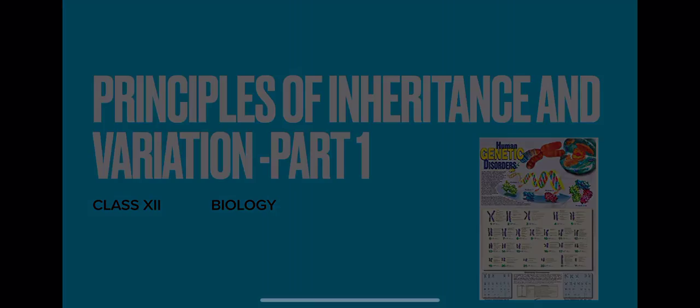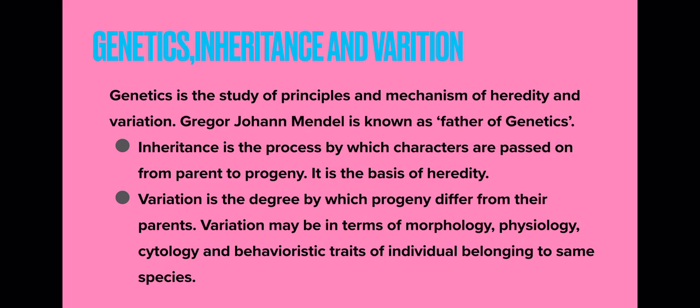So the branch of biology that deals with the study of principles of inheritance and variation is said to be genetics. In genetics we study the inheritance of different types of characters from parents to offspring. Besides this, we also study what the cause of variation is and how these variations are caused, right? Now a new word is there, inheritance.